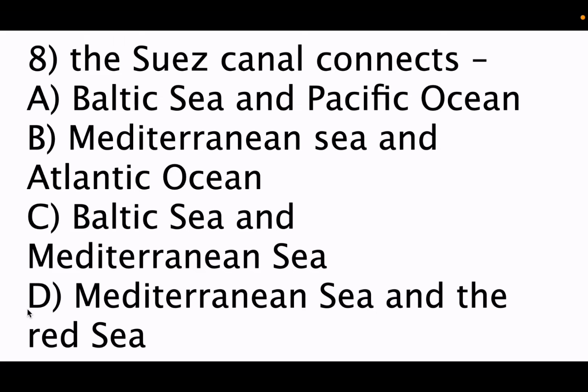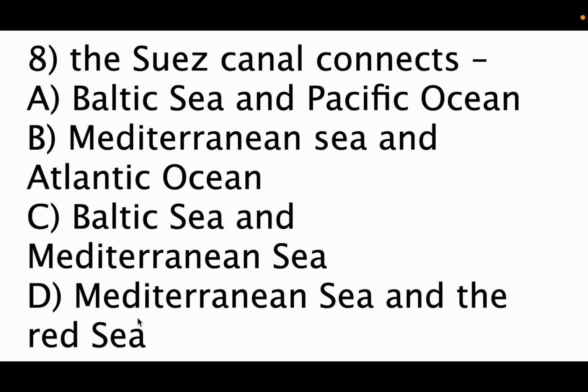And here, how many countries surround Mediterranean Sea? 21 countries surround it. Okay, this is very important because Mediterranean Sea questions are frequently asked.